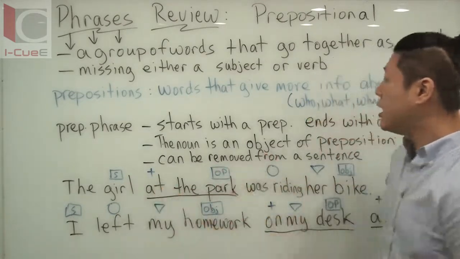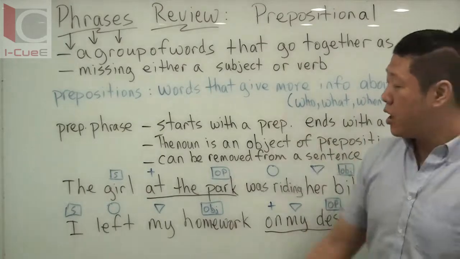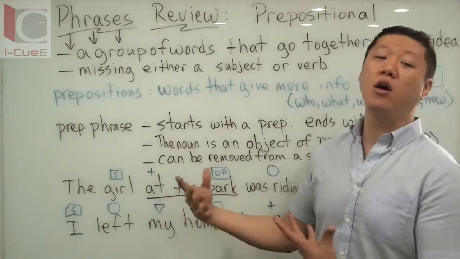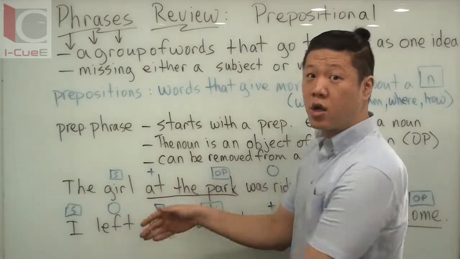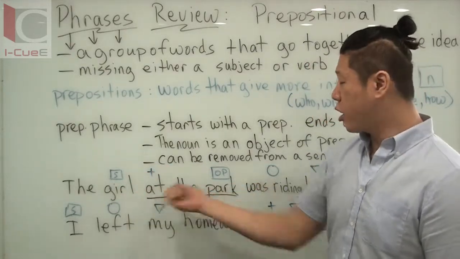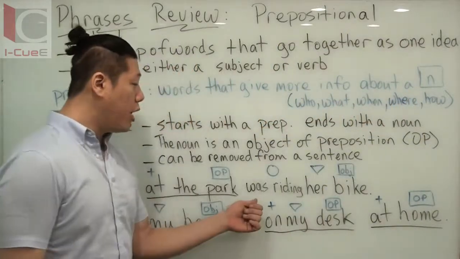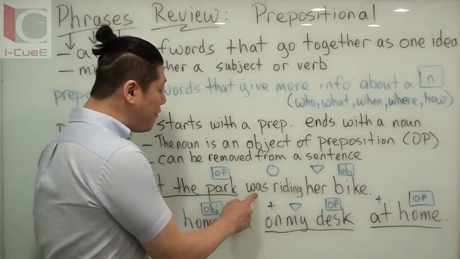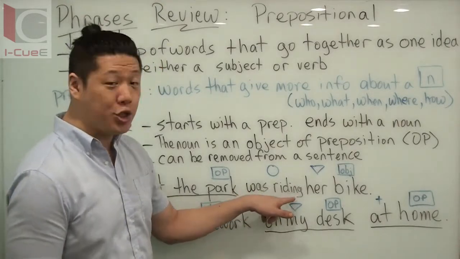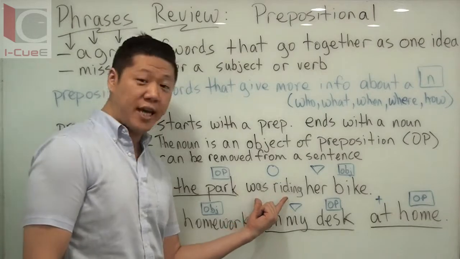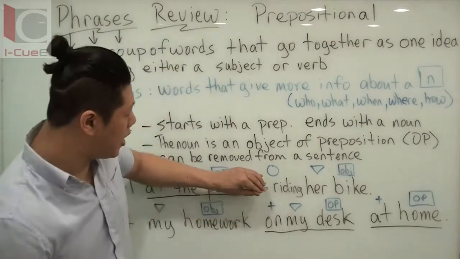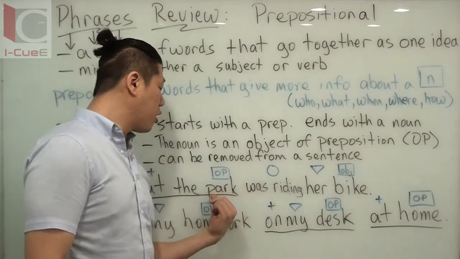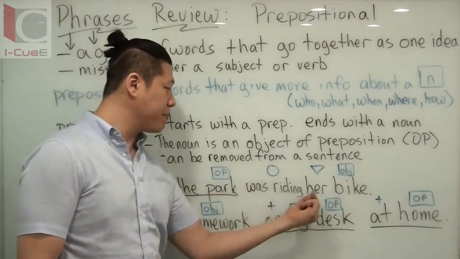So at the park, it's going to be answering one of these questions. The girl. Where is the girl? At the park. Oh, so this is telling me more about where she is. All right? The girl at the park, what is she doing? Was riding her bike. Now, was riding, because you have the be verb plus the verb -ing, this is the past progressive tense, this is your verb together. If there was no be verb, then we would call that a gerund, which we'll get to. So, the girl at the park was riding her bike.